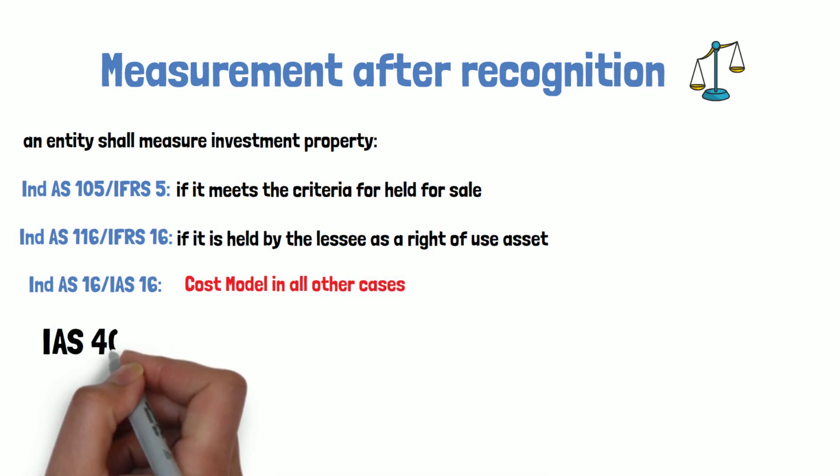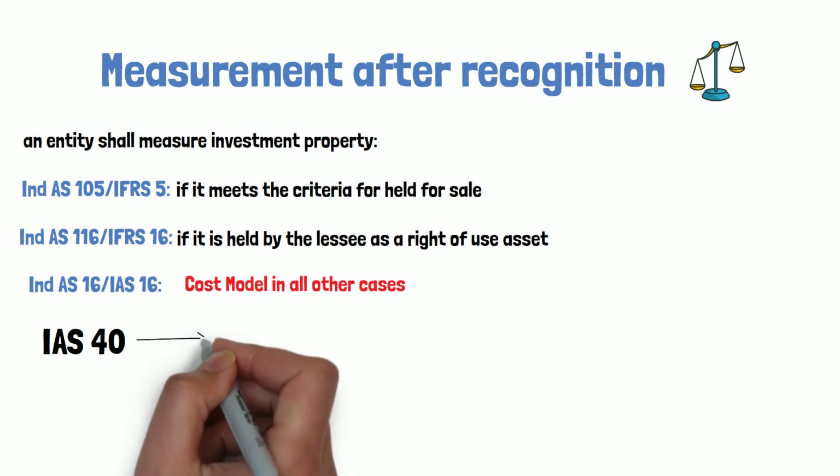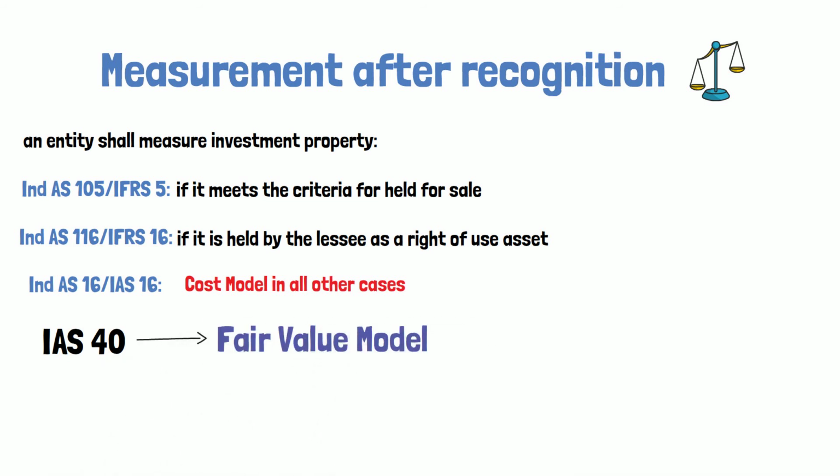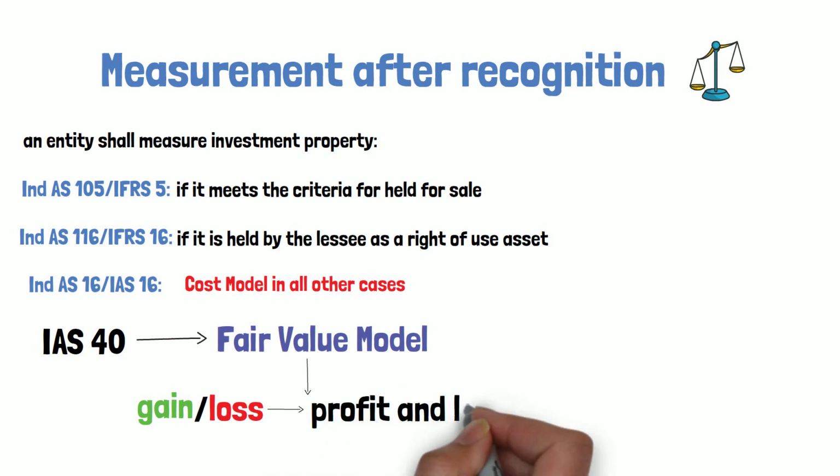Now IAS 40 also prescribes fair value model as a measurement criteria for measuring the investment properties. Under this fair value model, a gain or loss arising from a change in the fair value of investment property shall be recognized in the profit or loss for the period in which it arises.